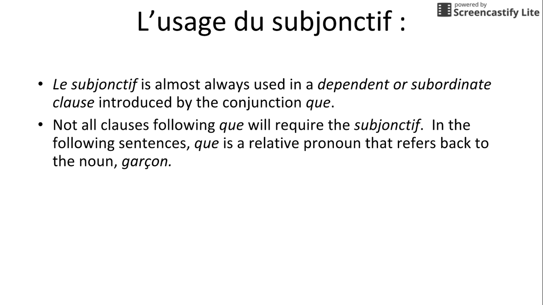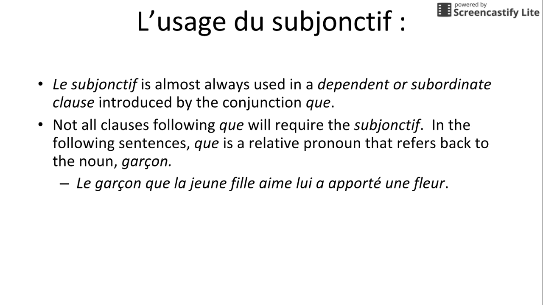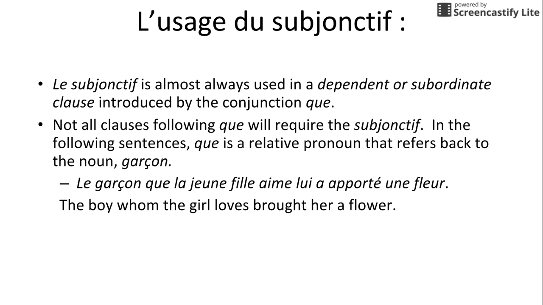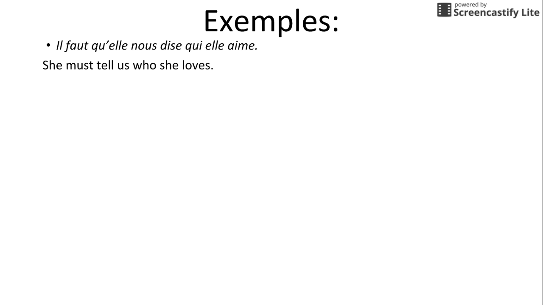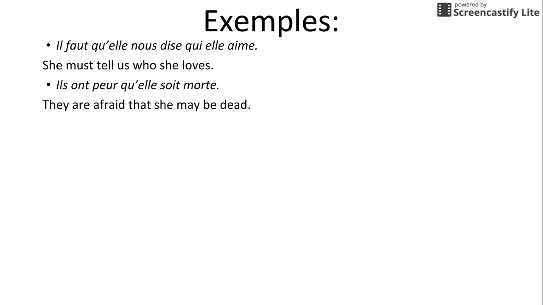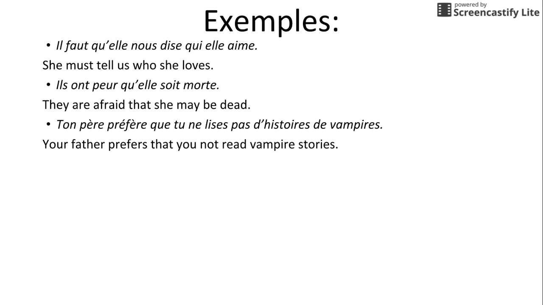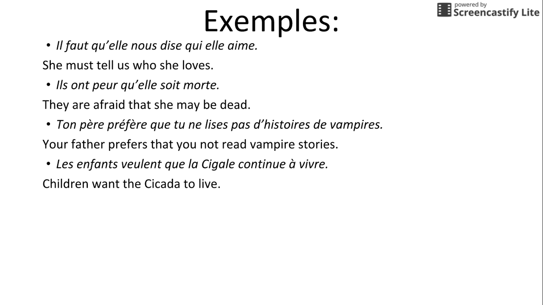We're going to see some examples of usages of the subjunctive. Every subjunctive sentence will have que, but not every sentence with que uses the subjunctive. It's possible to use que in other ways that don't make a subjunctive sentence. So this is an example showing relative pronouns, which we've seen before. Again, here are some sentences that show want, emotion, desire, and personal expressions.